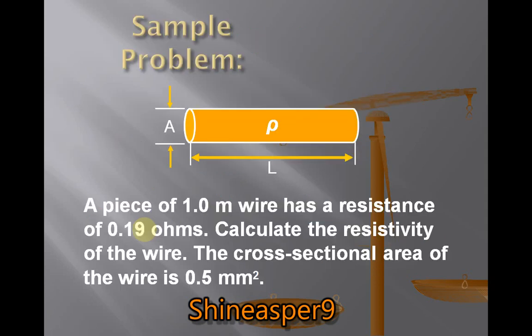The last part is a problem with the formula relating area, rho the resistivity, and length. Solve this problem: a piece of wire 1.0 meter long has a resistance of 0.19 ohms. Calculate the resistivity rho of the wire. The cross sectional area of the wire is 0.5 square millimeter. You have to solve this problem and comment below. I will check it, then we will discuss the next topics.